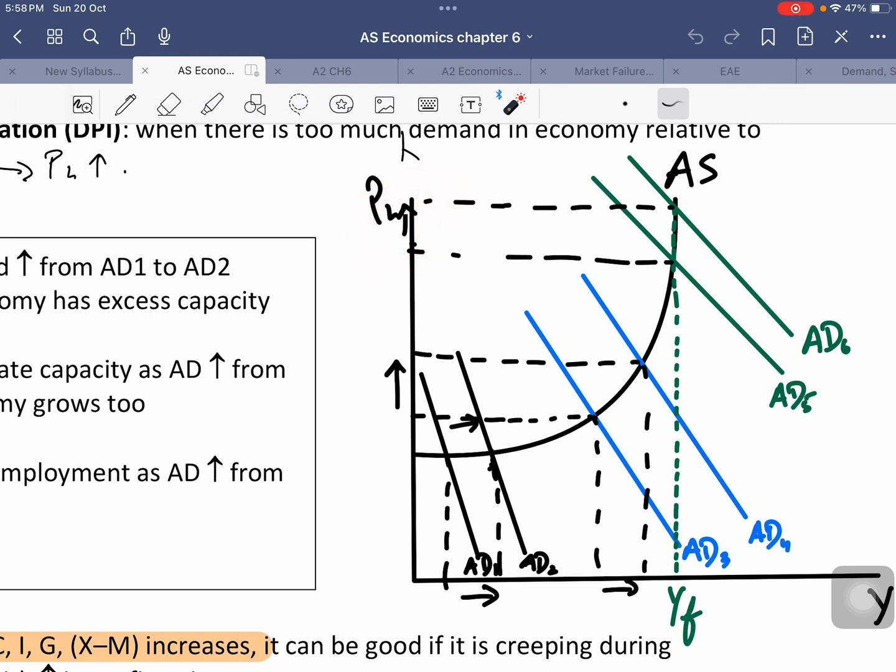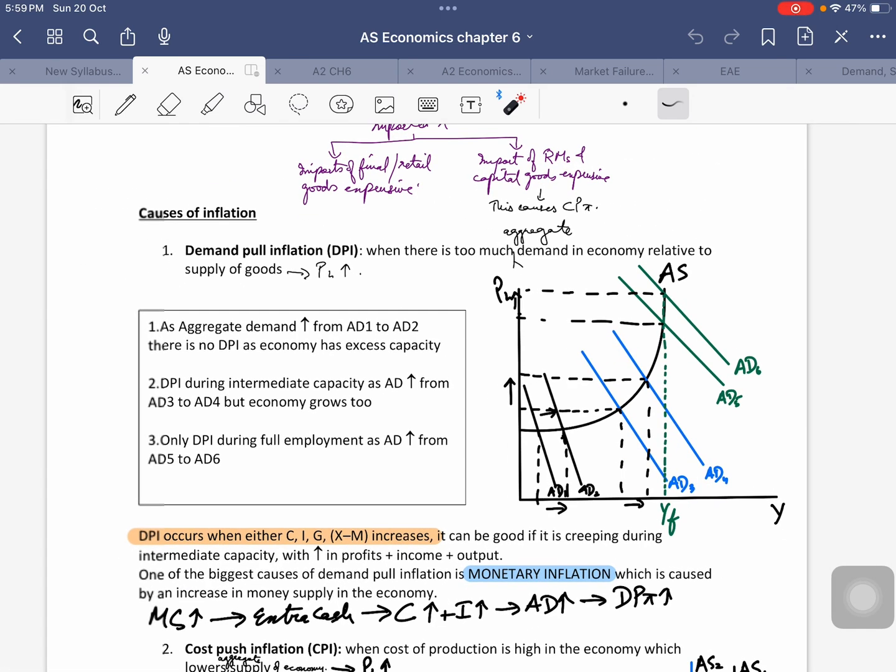This is actually considered to be bad for the economy, because no increase in output and only a large increase in the price level will ultimately lead to a fall in the purchasing power of the general population, because people's purchasing power will fall. Obviously, standards of living will fall because the price level is rising so much. Right. So this is basically what demand pull inflation is.